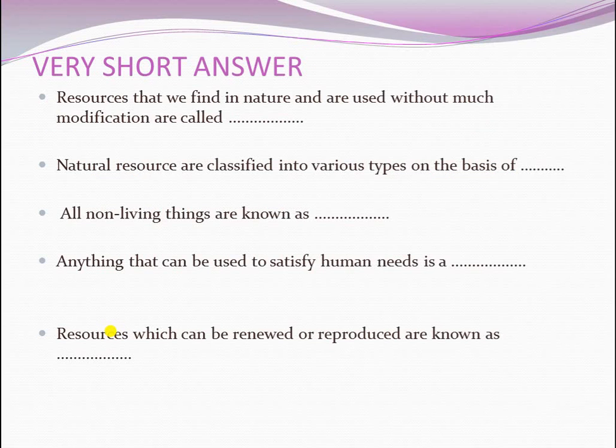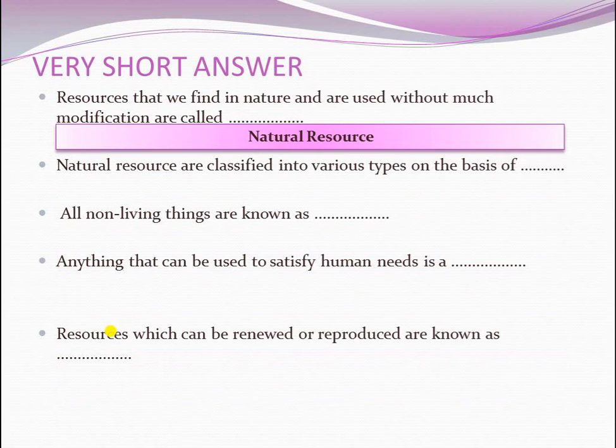Next, let's see the very short answers. The resources that we find in nature and use without much modification are called dash. The answer is natural resources. And natural resources are classified into various types on the basis of dash.